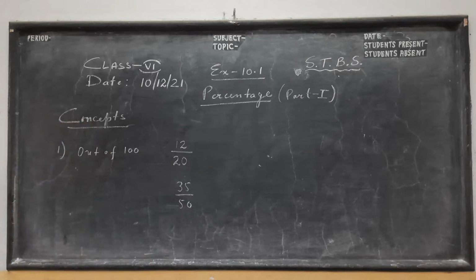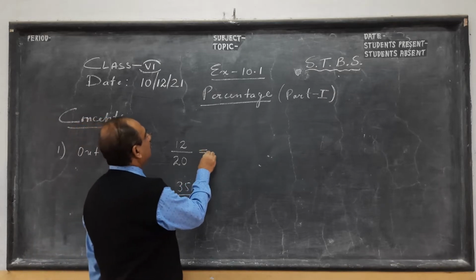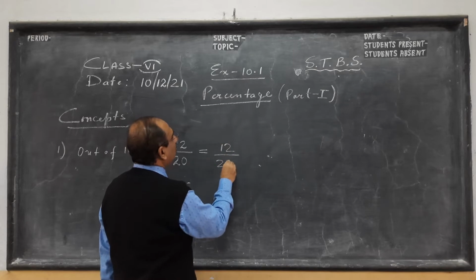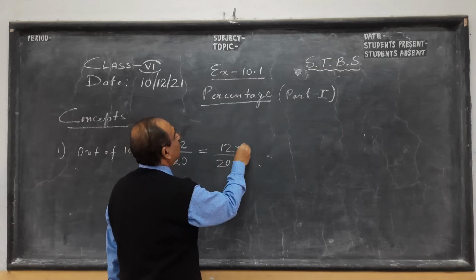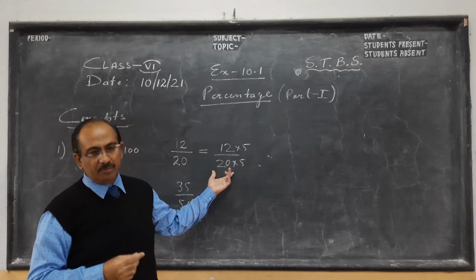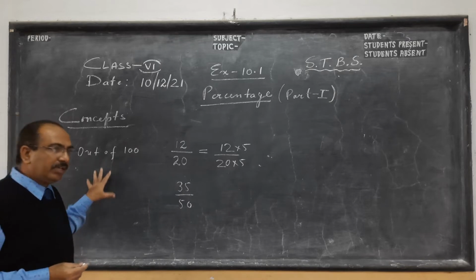So we have to find, if we have to compare their marks, who has performed better? It's difficult. So what we do, children, this is the concept of percentage. We try to make the denominator 100. So when you multiply the denominator by 5, because we have to make it 100, because percentage means out of 100.